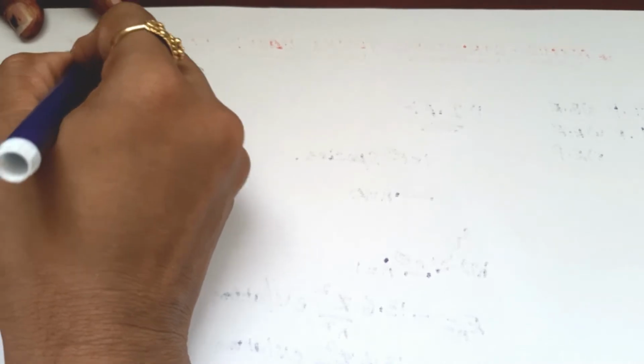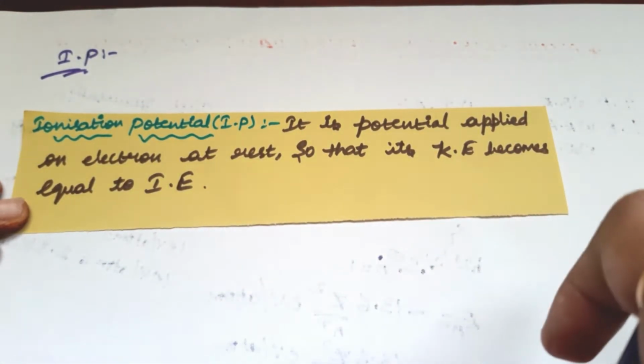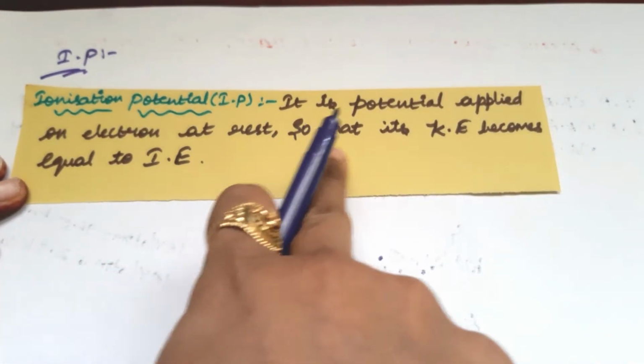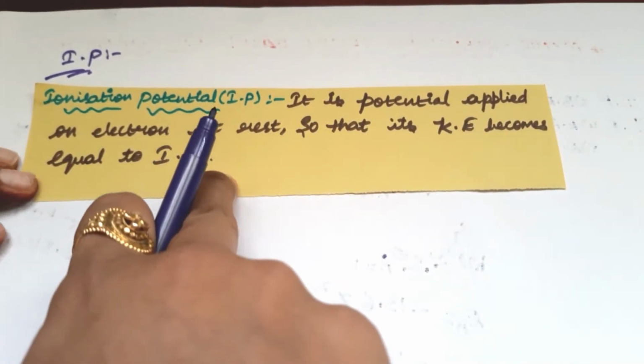Next topic is ionization potential. The definition for ionization potential is: it is the potential applied on an electron at rest so that its kinetic energy becomes equal to the ionization energy.